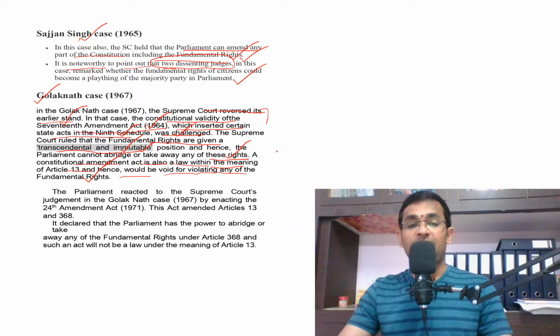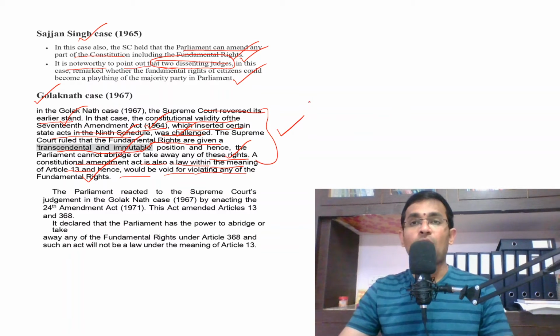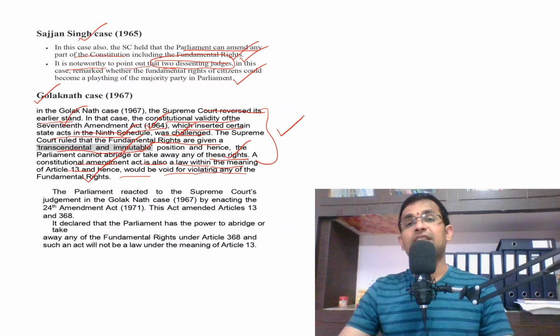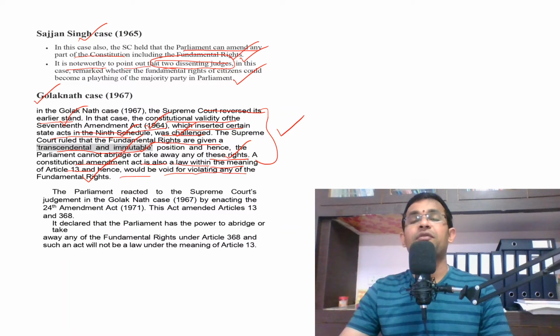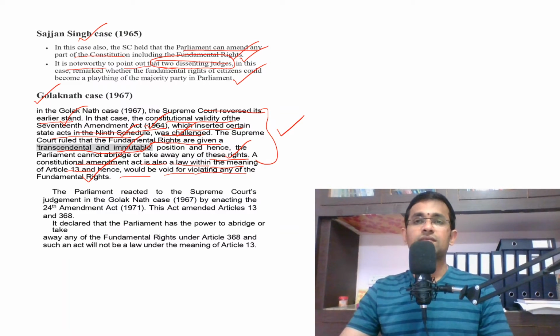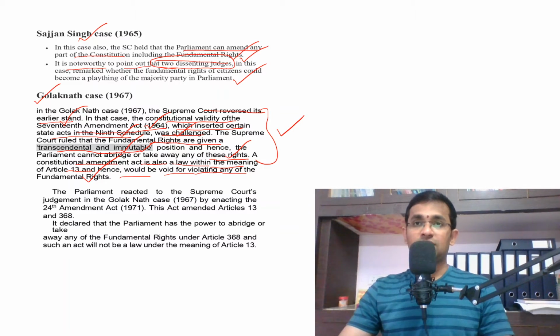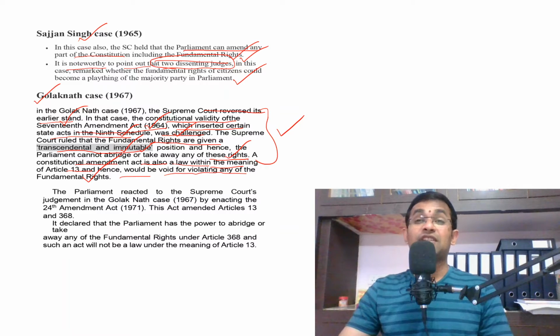So this judgment was a great shock to the Parliament because this judgment says that Parliament cannot amend any fundamental right which is given to the citizens of India, which is given to the people of India. And also the amendment which is made according to the procedure mentioned under Article 368 will also come under the definition of law, which is under Article 13.